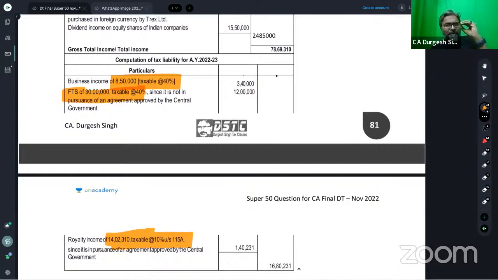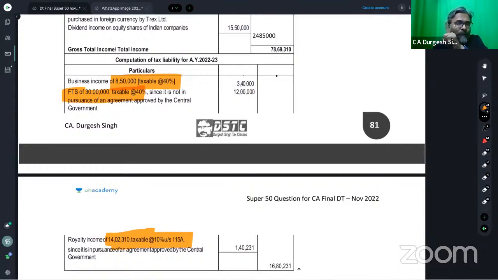But even if it does not have a PE in India, then you will say, sir, go to 115A, and in 115A, kindly ensure to tax it at 10%.